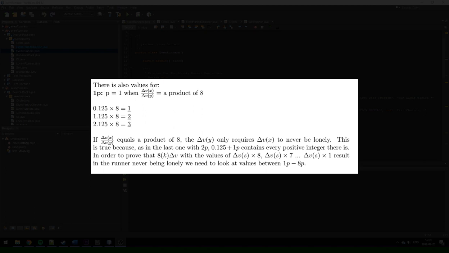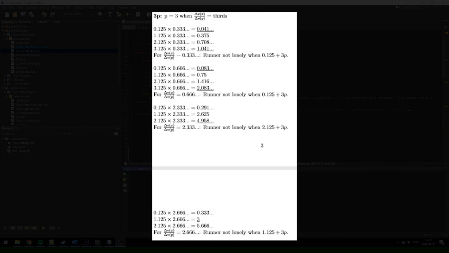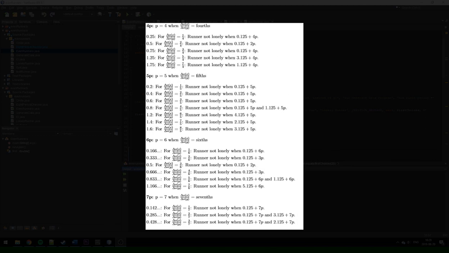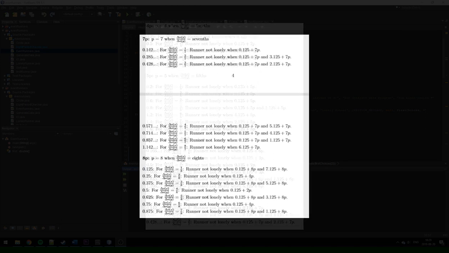Now, in order to prove that the 8 delta V with the values of delta Vs times 8 and delta Vs times 7 and so forth, until we reach delta Vs times 1, result in the runner never being lonely, we need to look at the periods from 1p to 8p. So here are the values. If you would like to have a look at these values, then I will upload my proof as a PDF document in the description, in which you can study the values and read a similar, but perhaps more detailed version of everything I'm going over in this video.